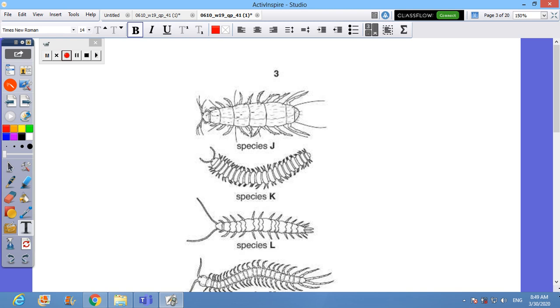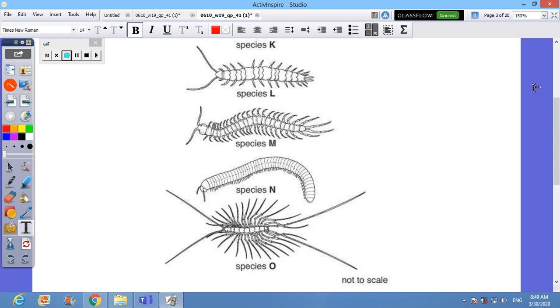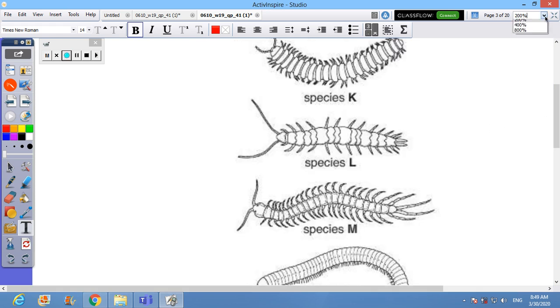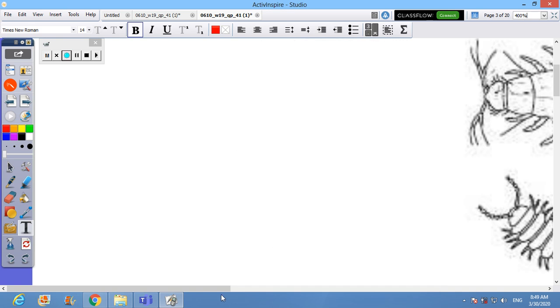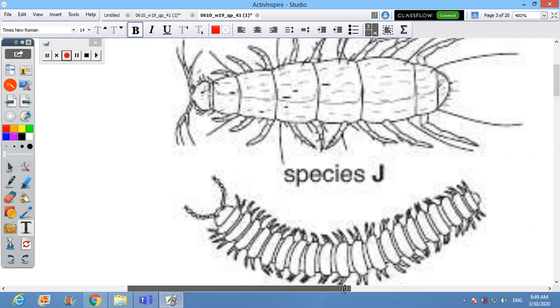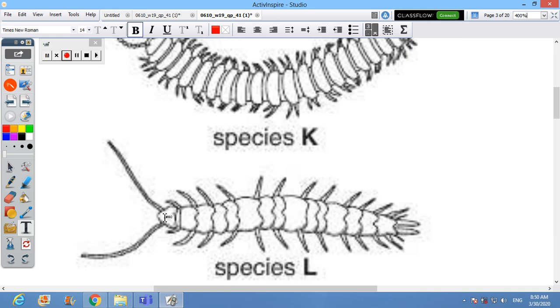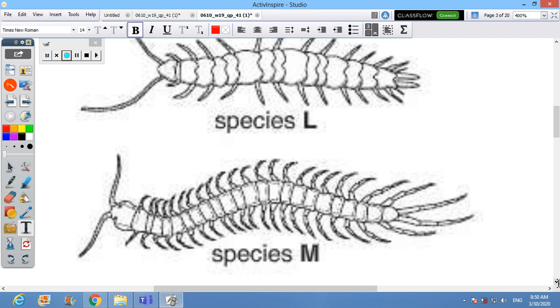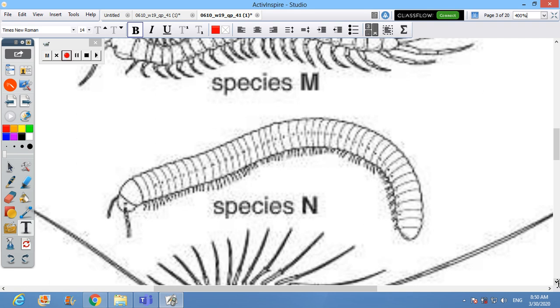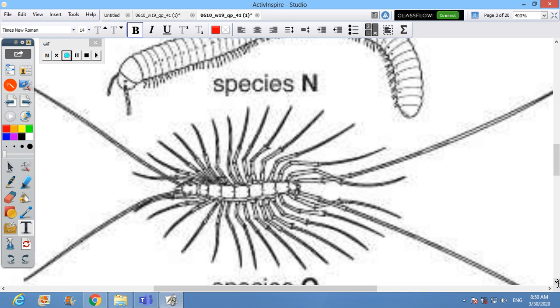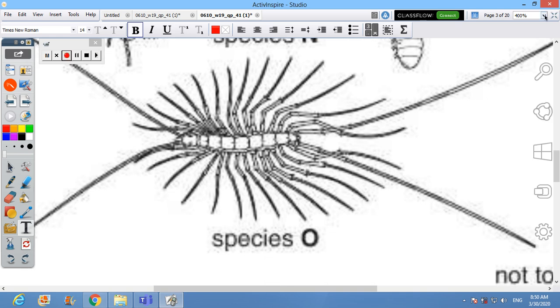These are the examples we are going to use to classify. In order to make you understand what we are talking about, I will focus on this diagram. First of all, who doesn't have an eye? Let's say on the head there is no eye. The eye is a black spot. This one does have an eye. This one doesn't have an eye. M does have an eye. N does have an eye. Last, O does have an eye as well.